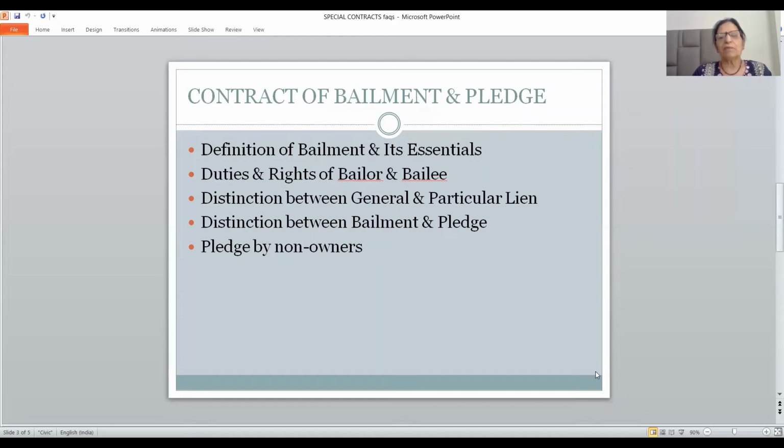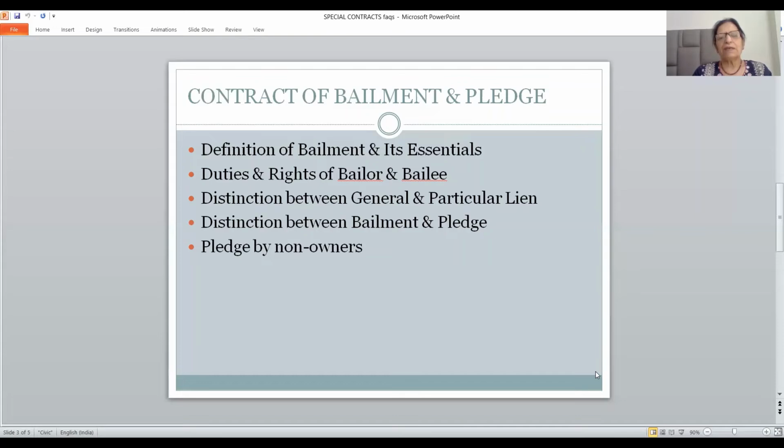Particular lien is for a particular purpose only. It can be exercised against those goods only where some labor or skill has been expended. Particular lien can be exercised against particular property only. Till those charges are paid, the person has a right to retain the goods.